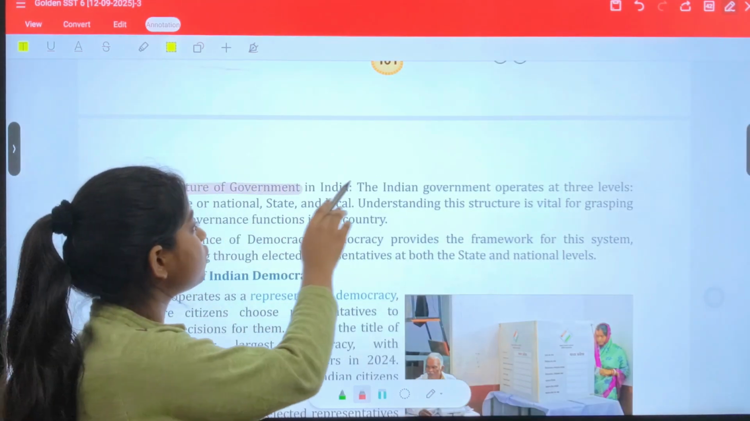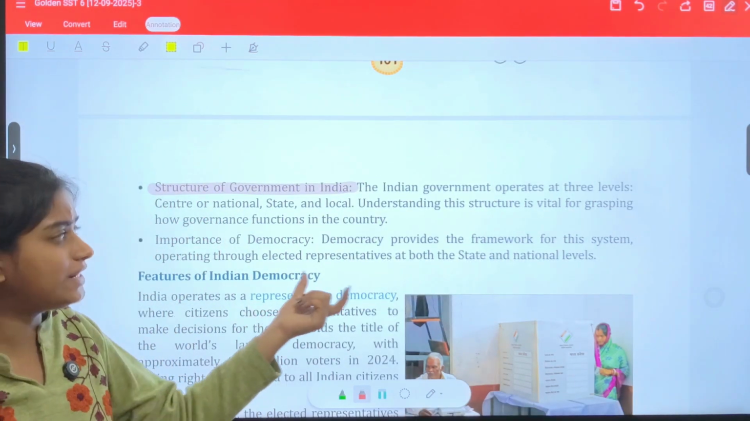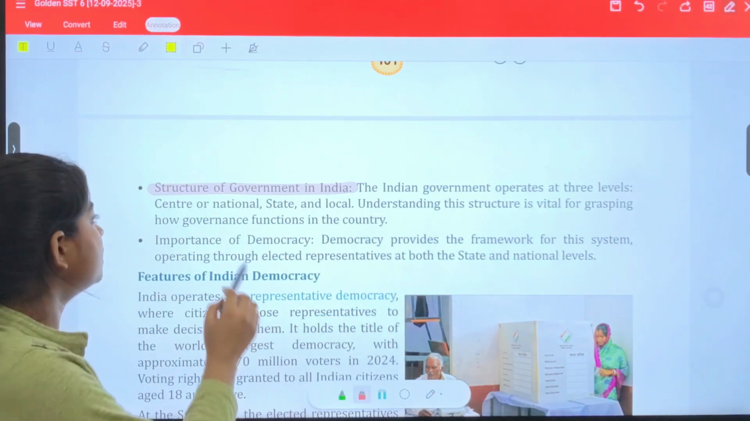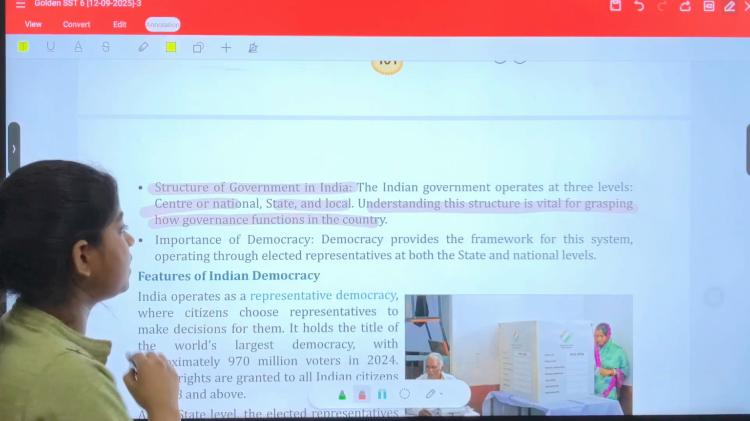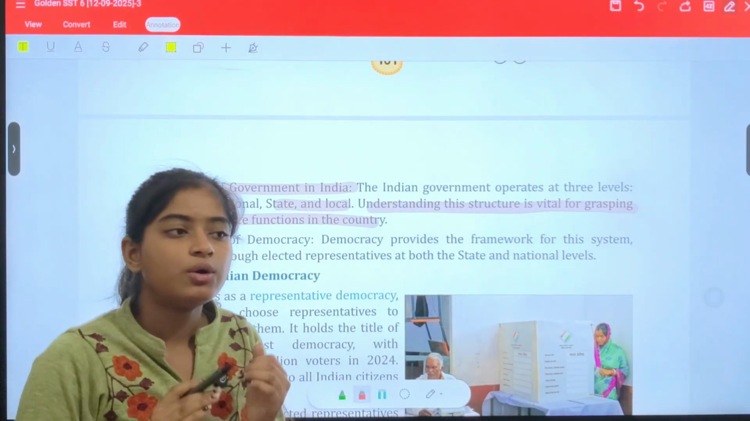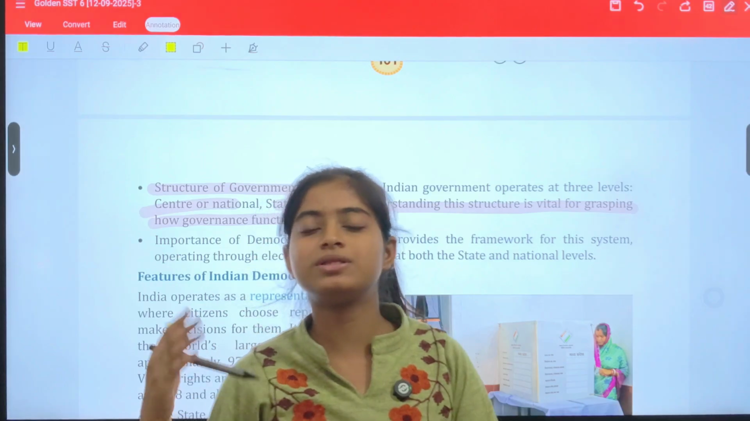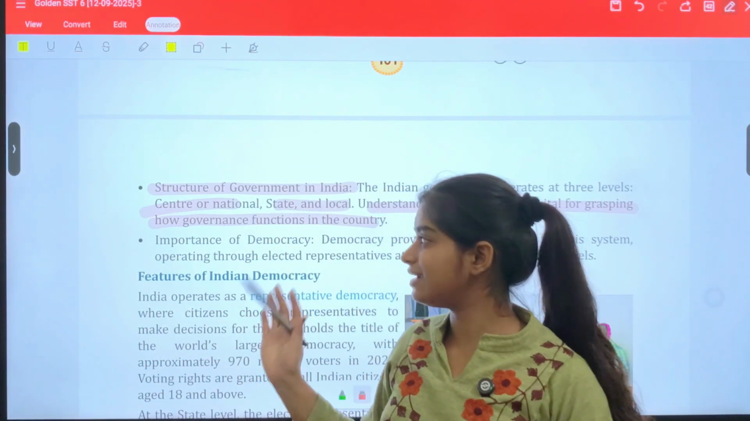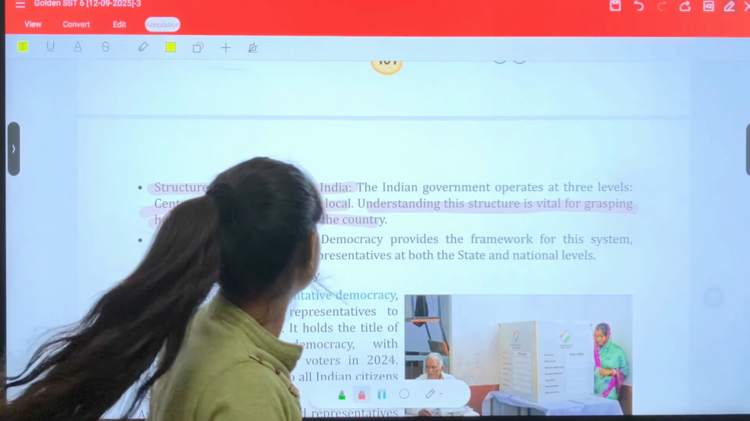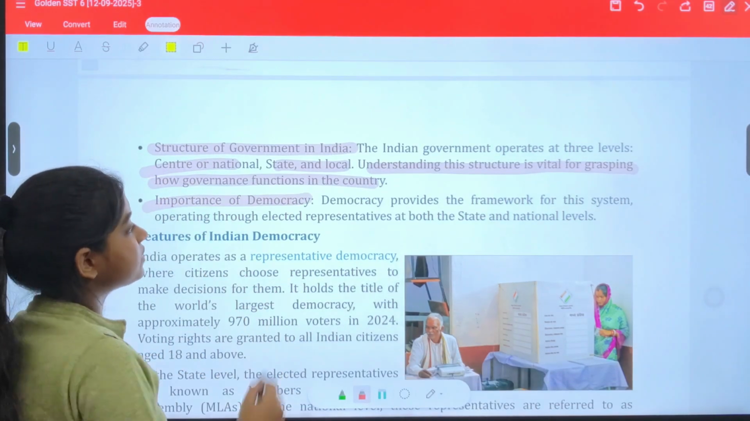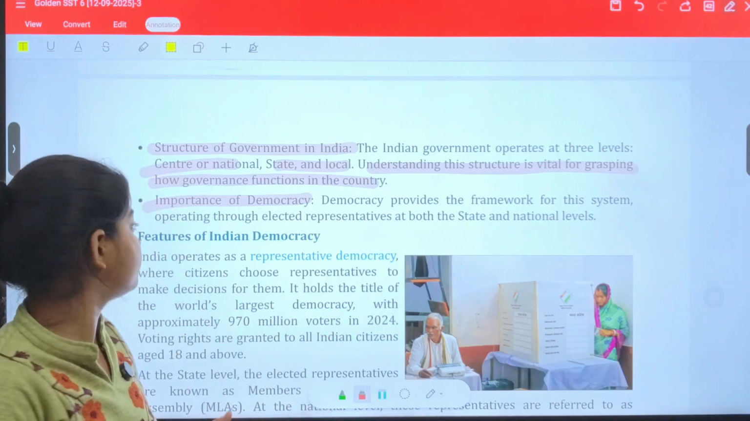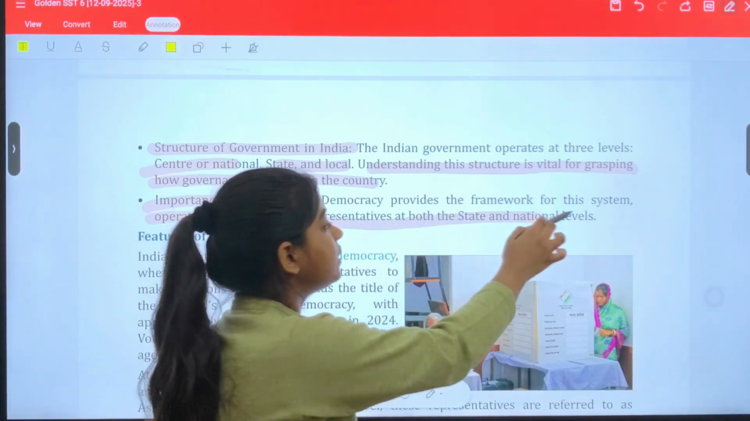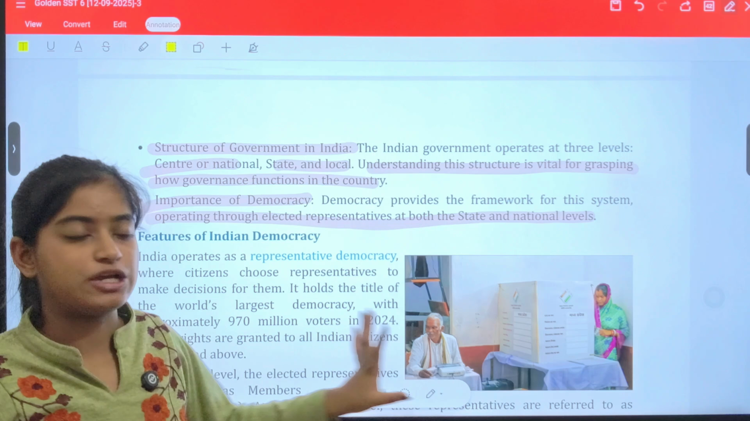Next we have structure of government in India. So the Indian government operates at 3 levels: central, state. Understanding these structures is vital for grasping how government functions in the country. You are the citizens of the country, you will serve the country in future, so you need to understand how government actually works. Clear? Next we have importance of democracy. Democracy provides the framework of the system. This is important. This provides the framework of the system operating through elected representatives at both the state and national governments. Clear?